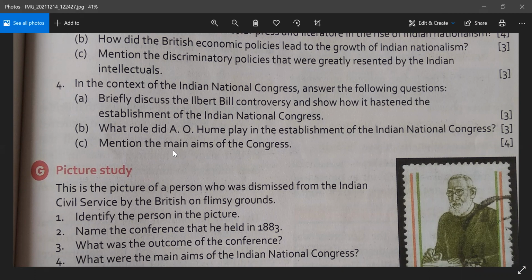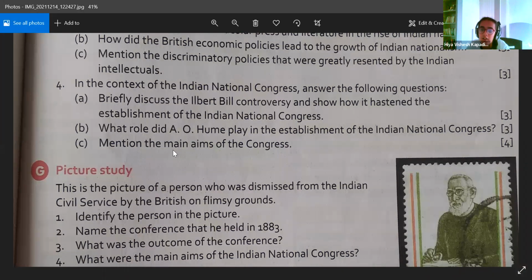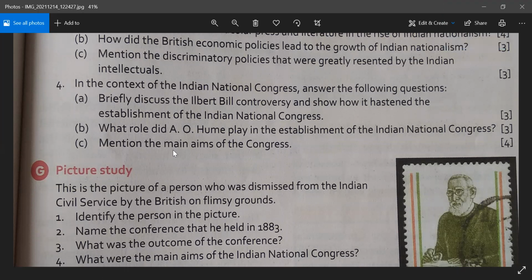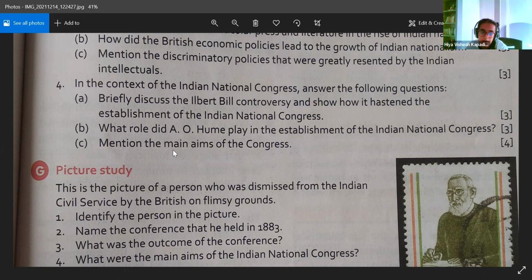Can you see the second paragraph? Yes, ma'am. The racial arrogance paragraph. Yes. So just mark that paragraph also, because that second paragraph answers the second half of the question, that because of this particular bill, the establishment of Indian National Congress took place. Clear? Yes.